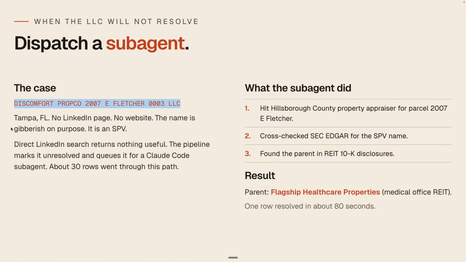And so what we were able to find is for public companies, you can map it back to an entity that way. So we just let Claude Code and Deepline agent, but the subagent, go and find the Hillsborough County Property Appraiser for that particular location, cross-check SEC EDGAR for the SPV, and found the parent in the REIT for Flagship Healthcare Properties. So that's how we got from this LLC to the owner.